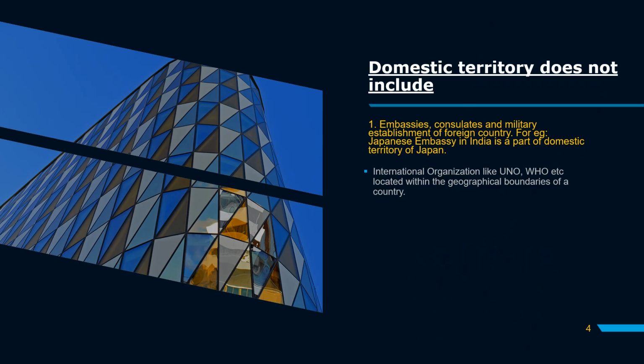Now you have to keep in mind what is not included in the domestic territory. Domestic territory does not include embassies, consulates and military establishments of a foreign country. For example, the Japanese embassy in India is a part of the domestic territory of Japan. Similarly, the Indian embassy in Japan is included in the domestic territory of India.